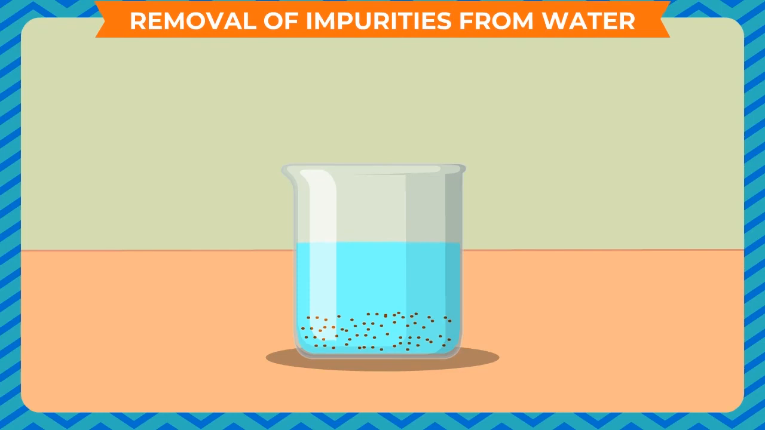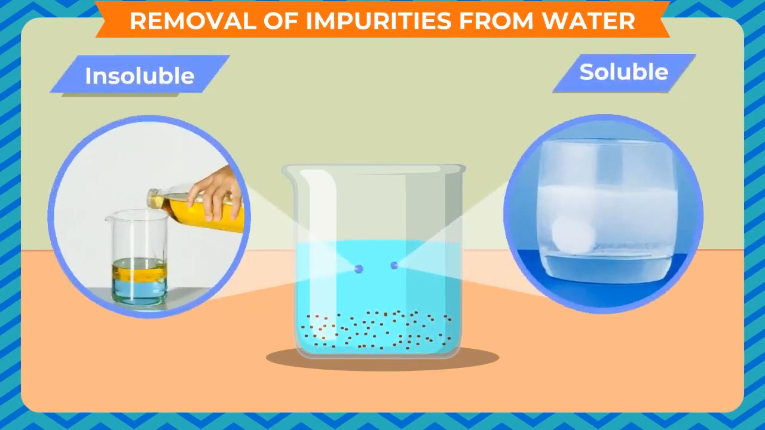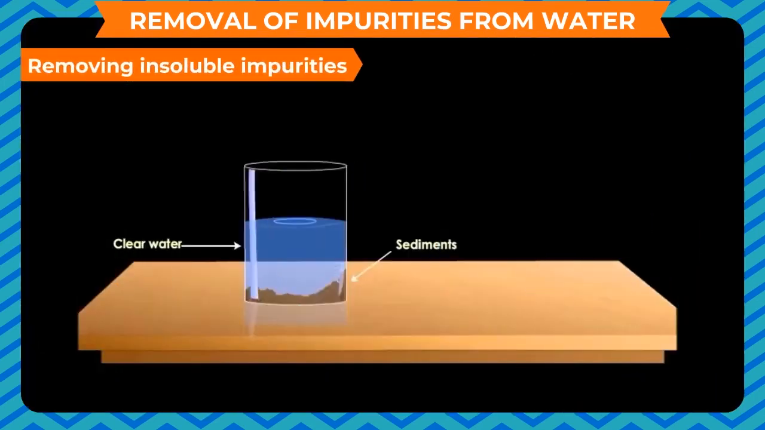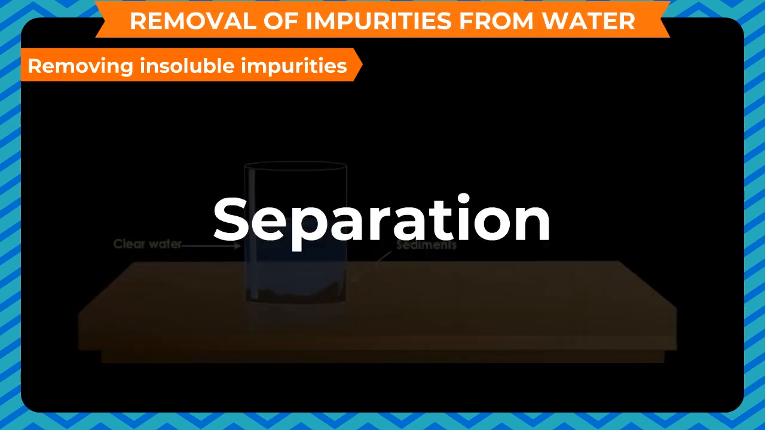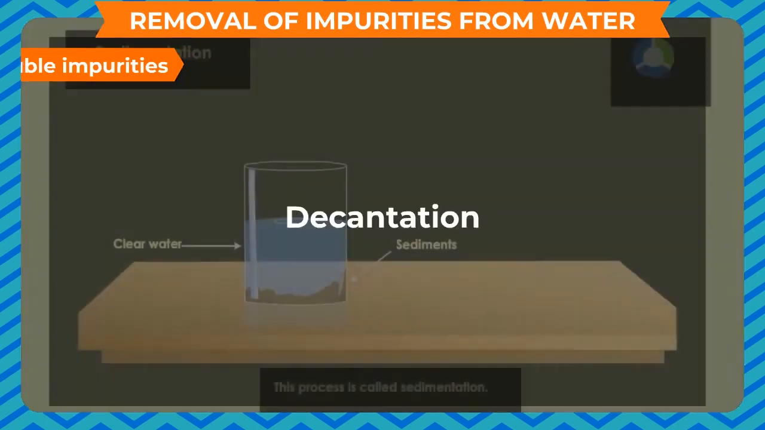Removal of impurities from water. Insoluble and soluble impurities are removed by different methods. Removing insoluble impurities. Insoluble impurities are removed by various methods like separation, filtration, sedimentation, and decantation, etc.